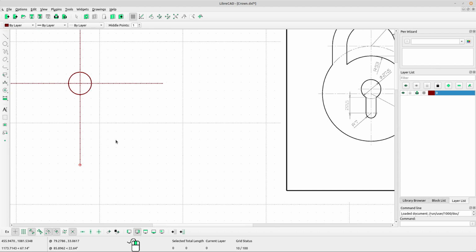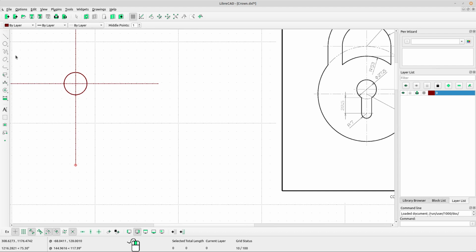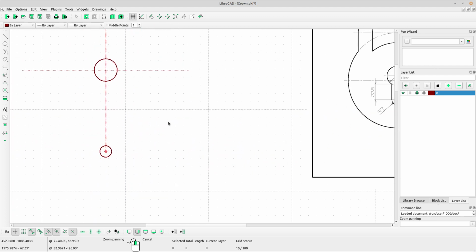Radius is 7. Select circle center radius and type for the radius 7. Left click at the bottom side of our vertical line. Okay, right click to escape.